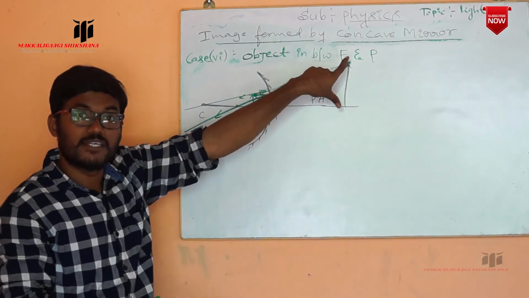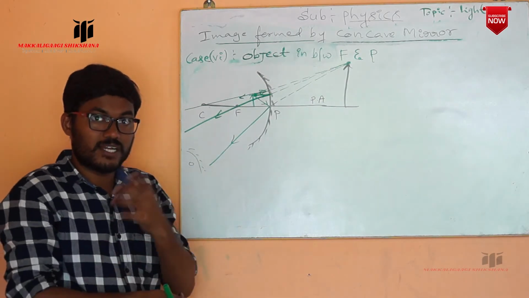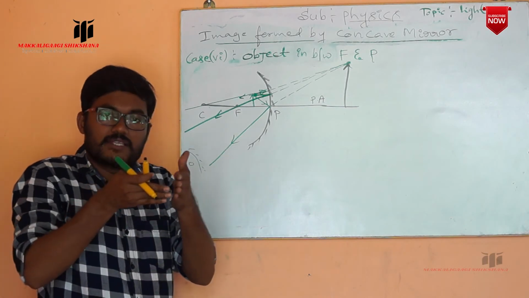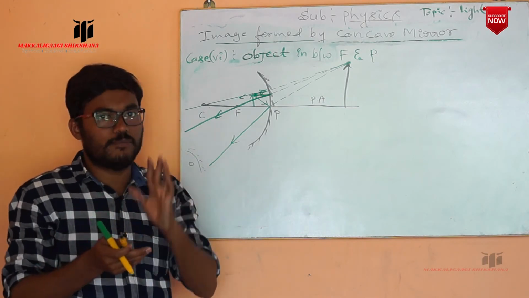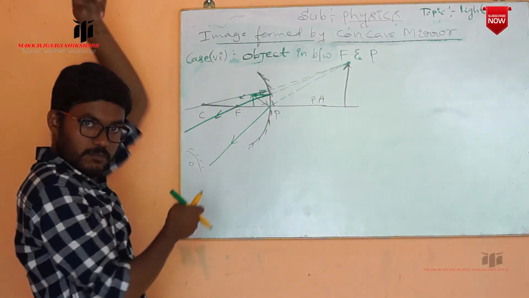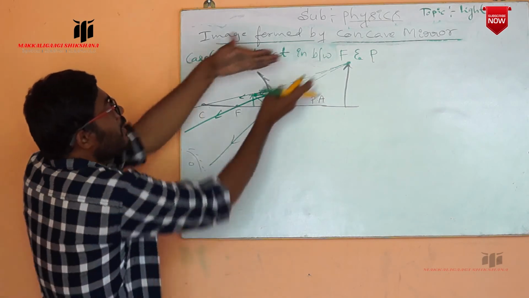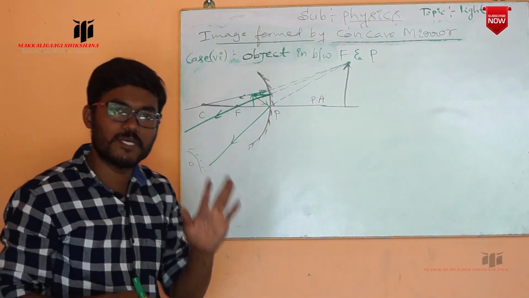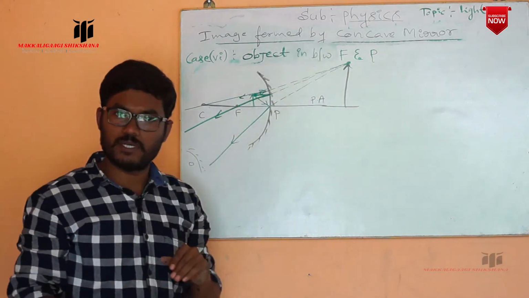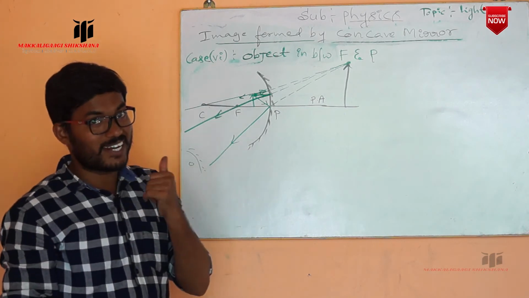Here we get the enlarged image. Okay. And what about this, real or inverted? We know that if the refracted rays exactly meet, a real image forms. But here the refracted rays are diverging, meaning they will not meet anyway. They only appear to meet, and appearing to meet means a virtual point. So whatever image is formed, that is a virtual image. And is it erect or not?